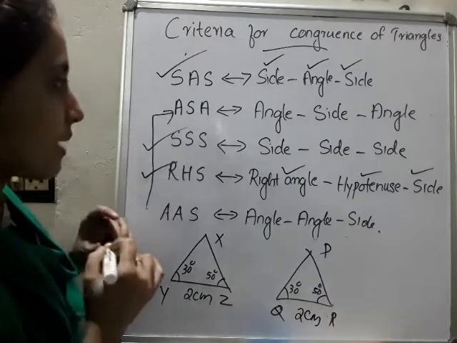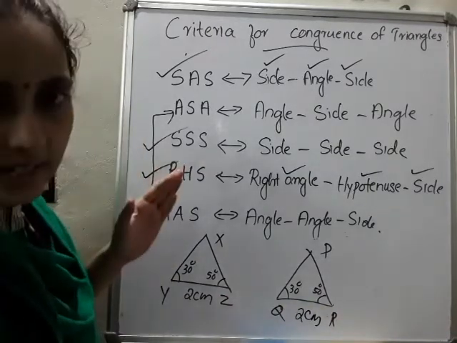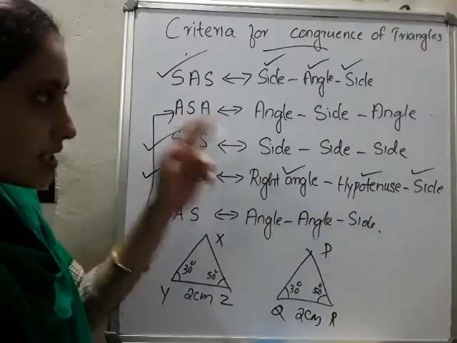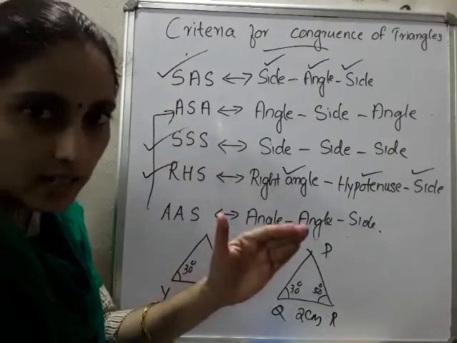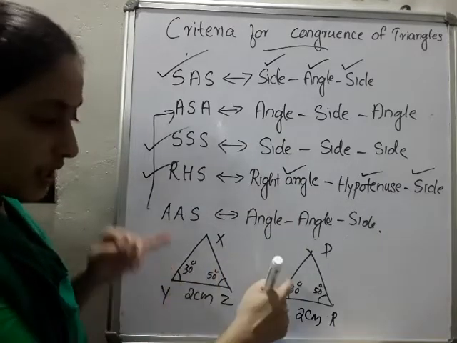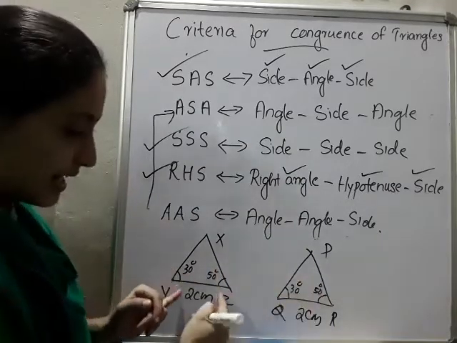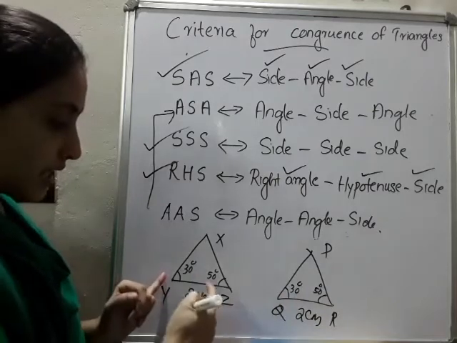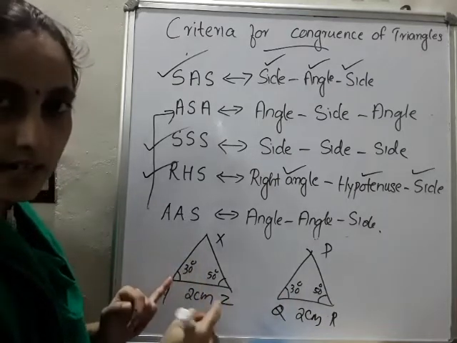Listen here please, here 30, 50. So here also 30, 50, and the side is attached because that line segment's ending point is the angle.